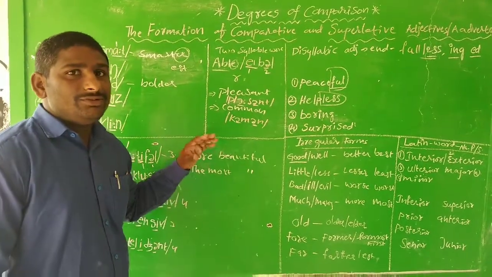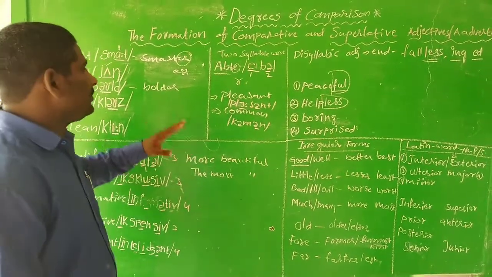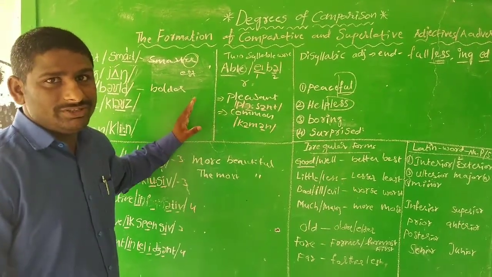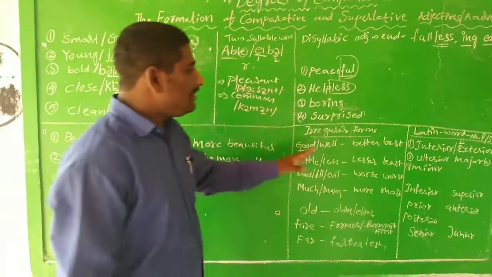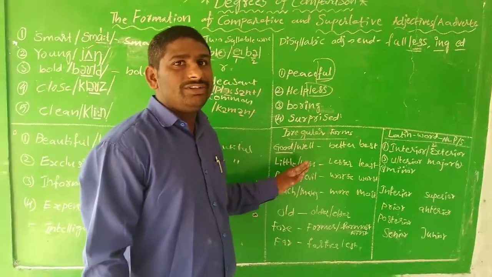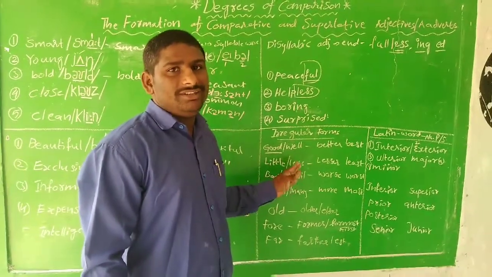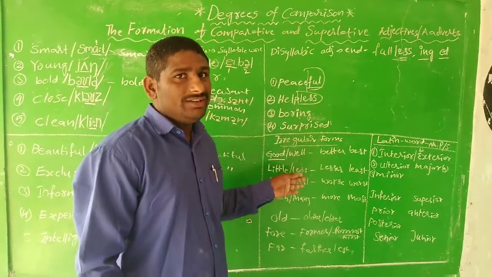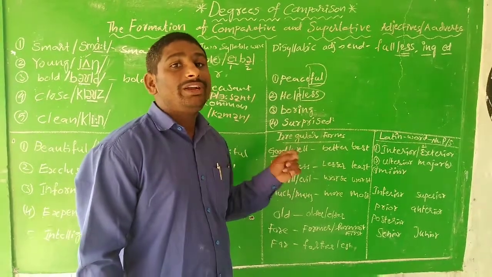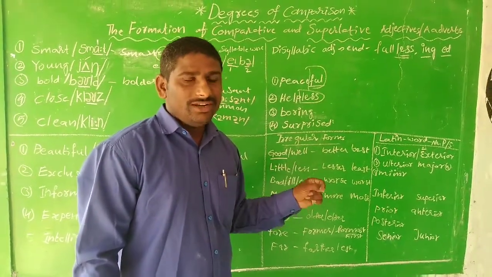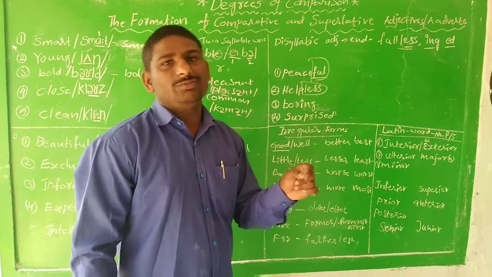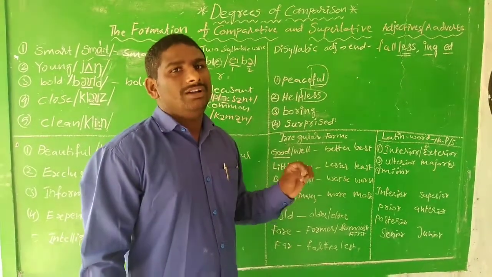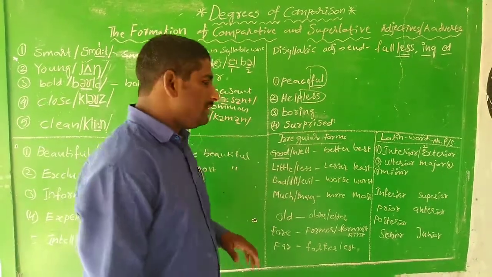In regular adjective forms, we have used er and est to make the comparative and superlative degree. But in irregular adjective forms we are not going to use er and est or more and most. Instead of that, we use a separate word in the comparative degree and a separate word in the superlative degree. So that's why we call these irregular adjective forms. Okay. Now let us see here.